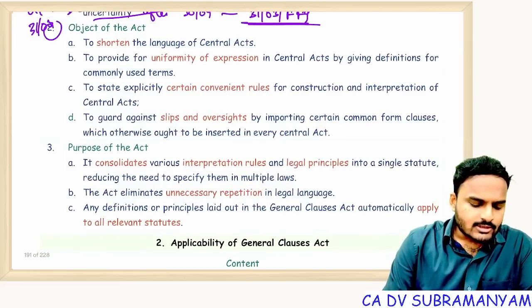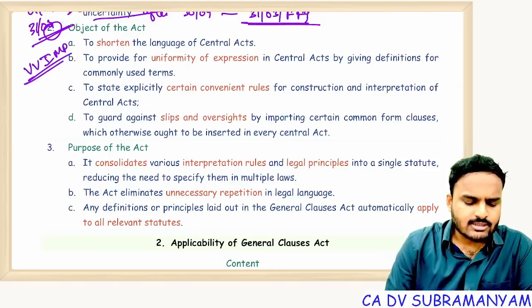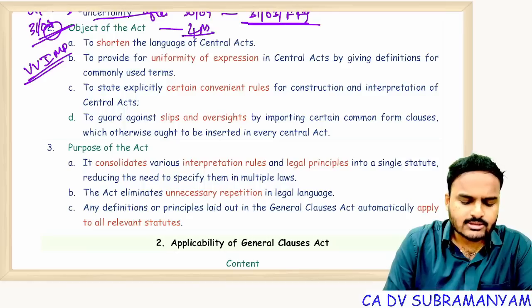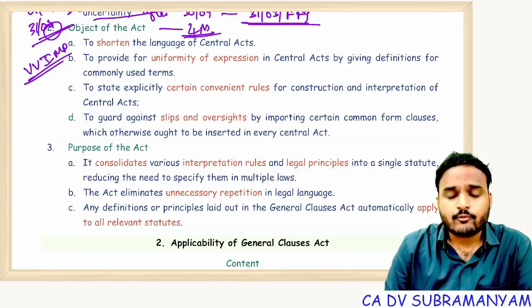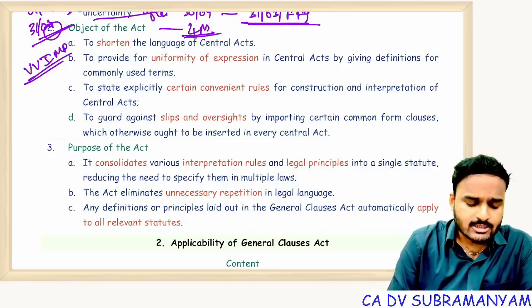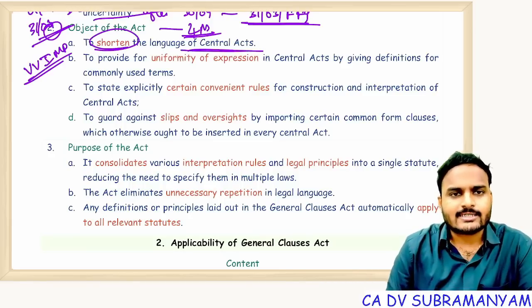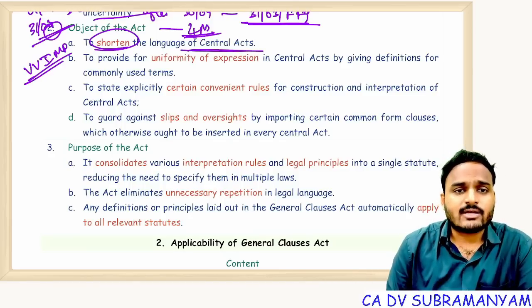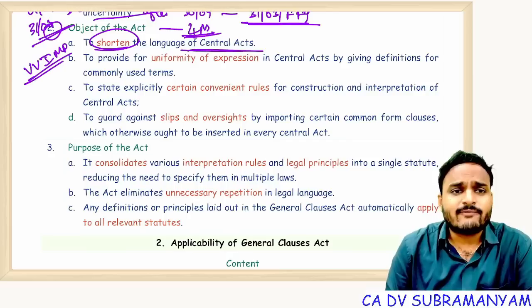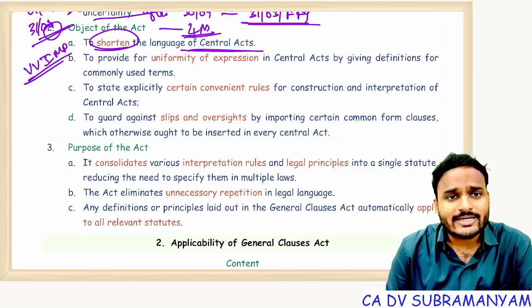Objectives of General Clauses Act 1897, very, very important. Objects of General Clauses Act can be tested for 4 marks. So 4 points you have to remember and 4 points you have to write in examination. First object is shorten the language of central acts. When general definitions were defined under General Clauses Act, no need to define them in other central acts. So language of central acts can be shortened.